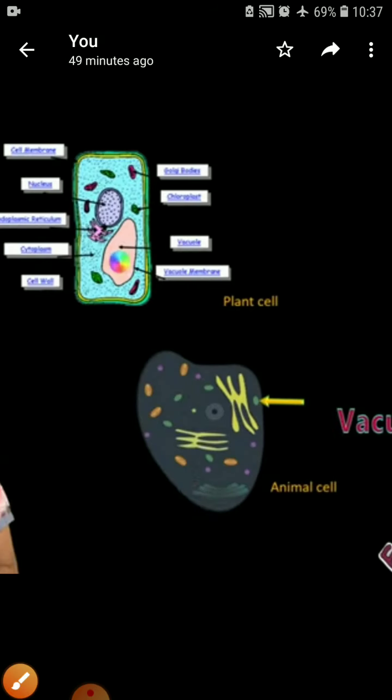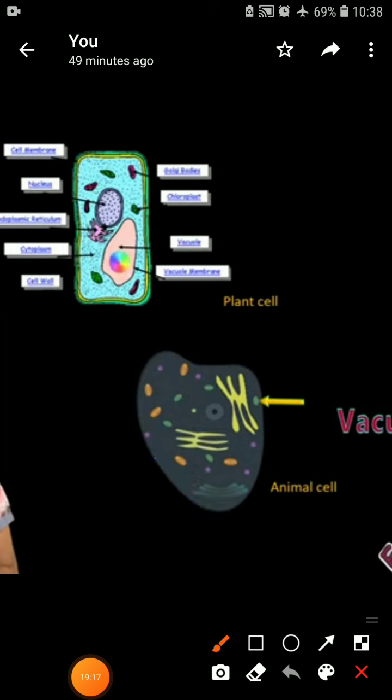So we can say only the plant cell has a cell wall, but in the animal cell the cell wall is absent. Clear? The other thing we want to explain is vacuoles. So what are vacuoles? Vacuoles are blank looking structures. As you can see here, this is the animal cell.